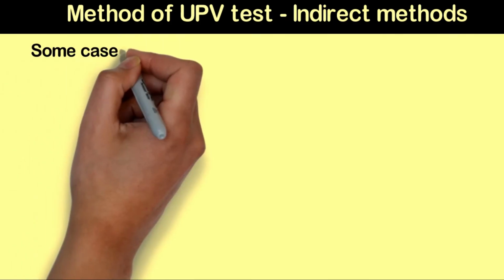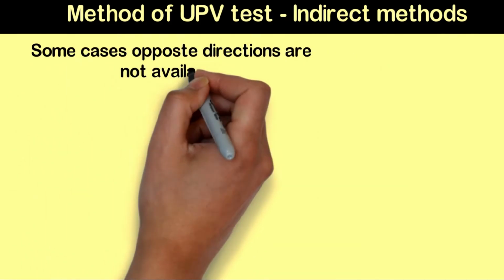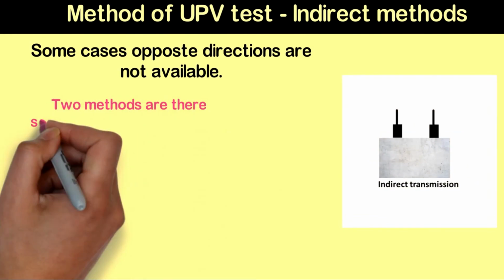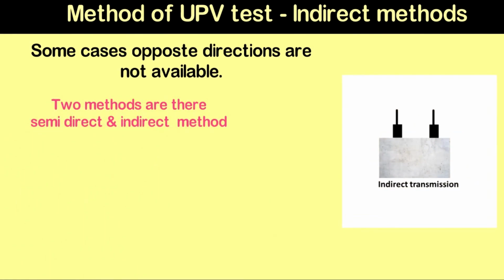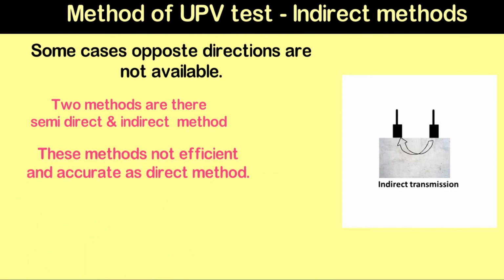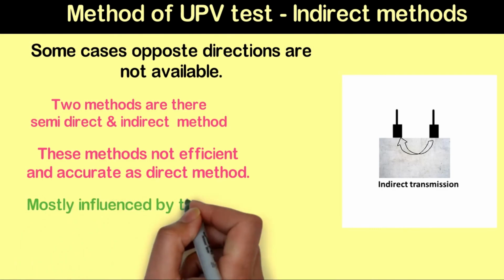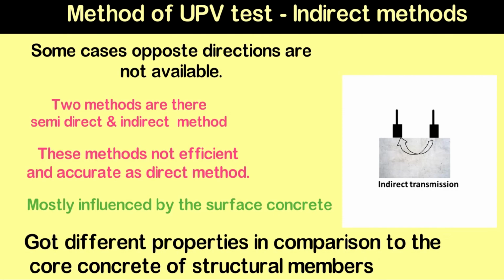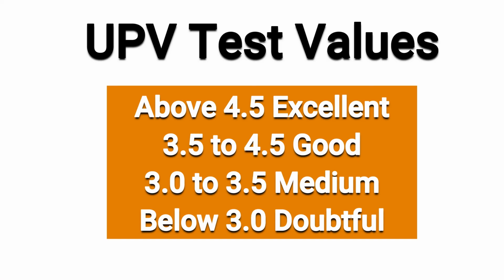In some cases, the opposite directions are not available. In that case, two methods are commonly used. One is the semi-direct method and another one is the indirect method. These methods are not as efficient and accurate as the direct method. They are mostly influenced by the surface concrete. The surface concrete has different properties in comparison to the core concrete of structural members. This is a UPV test table where you can decide about the strength of the concrete, and another two types of tests are available. This will be described in our next section.